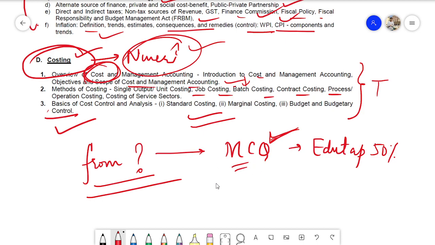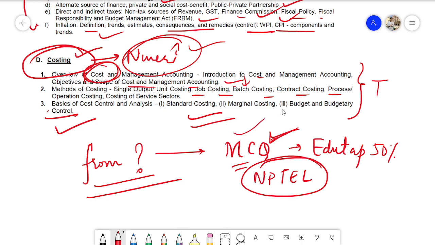Secondly, you can follow the sources. I have introduced you to the NPTEL lectures. So whenever you are understanding any concept regarding costing or accountancy, many numericals are explained according to the conceptual clearance for you to understand.